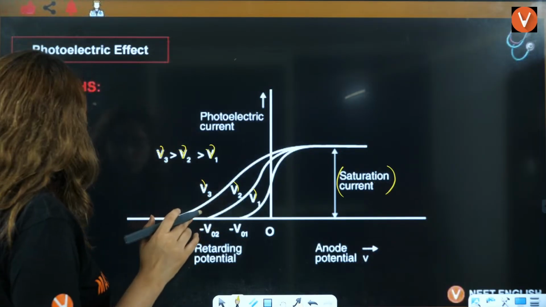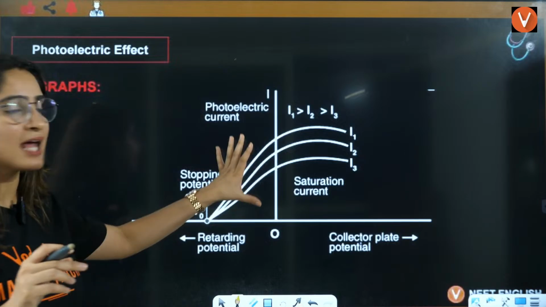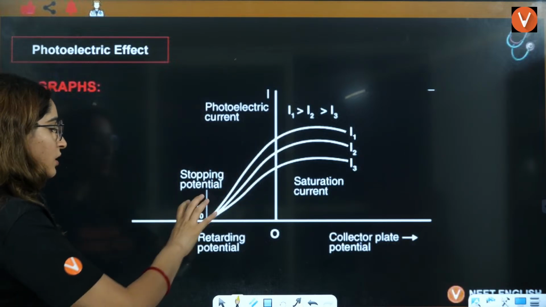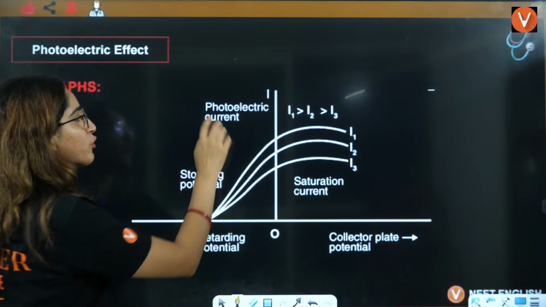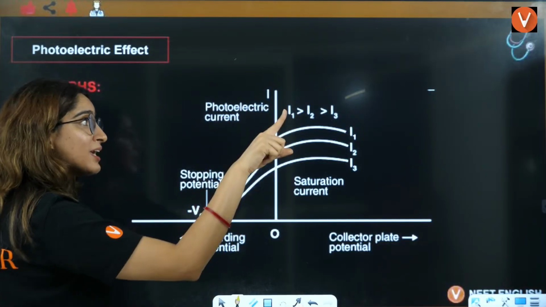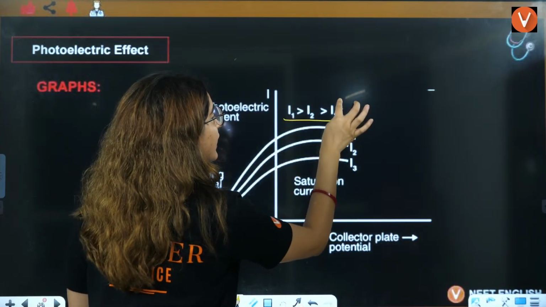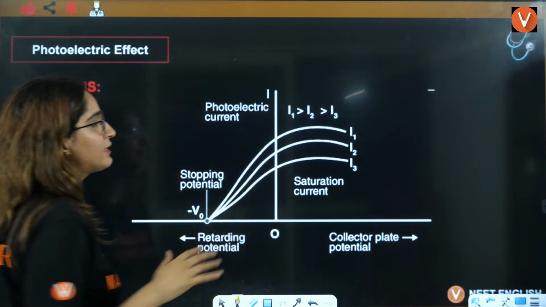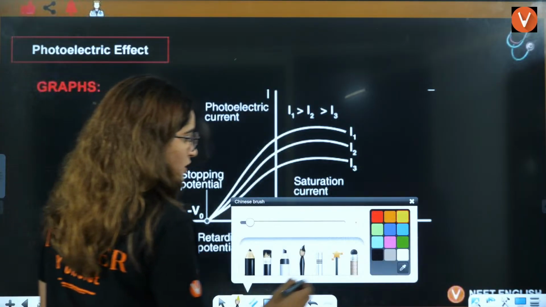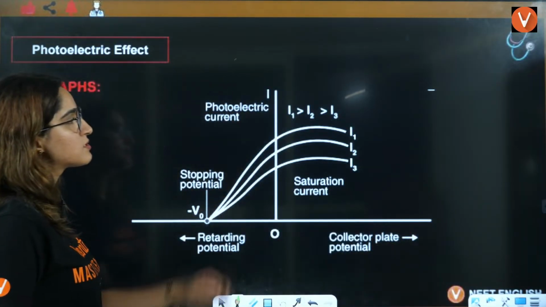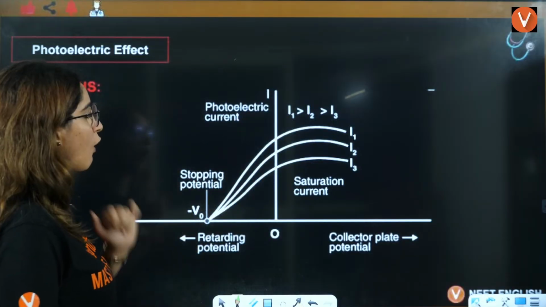You can also see this experimentally. Second, I'll show you both of them. This is again retarding and positive potential, and how the photoelectric current is changing, but here we are taking three kinds of intensities: I1, I2 and I3. So let's talk about this. This is I1, this is I2, this is I3, and how it is going to change.